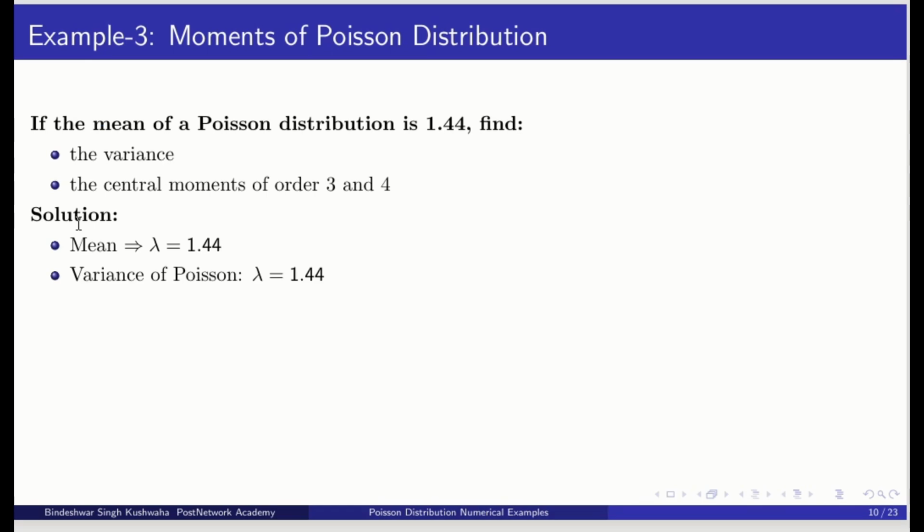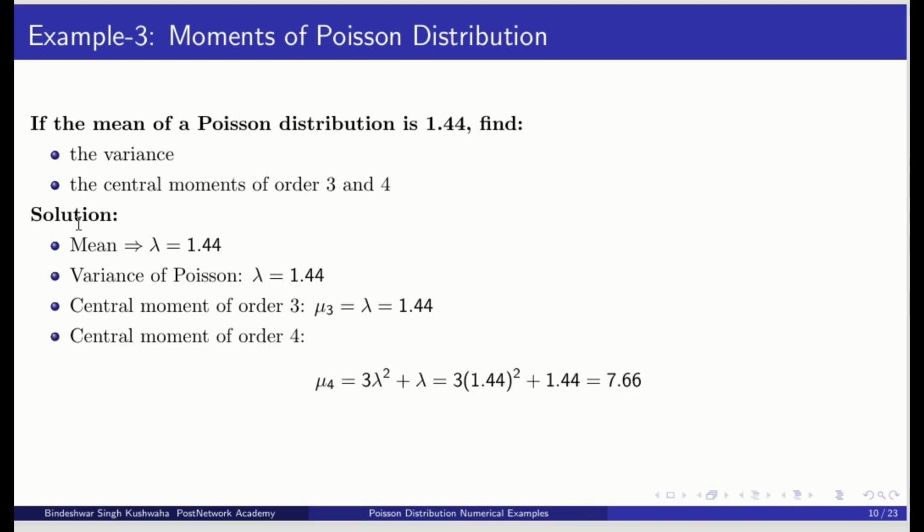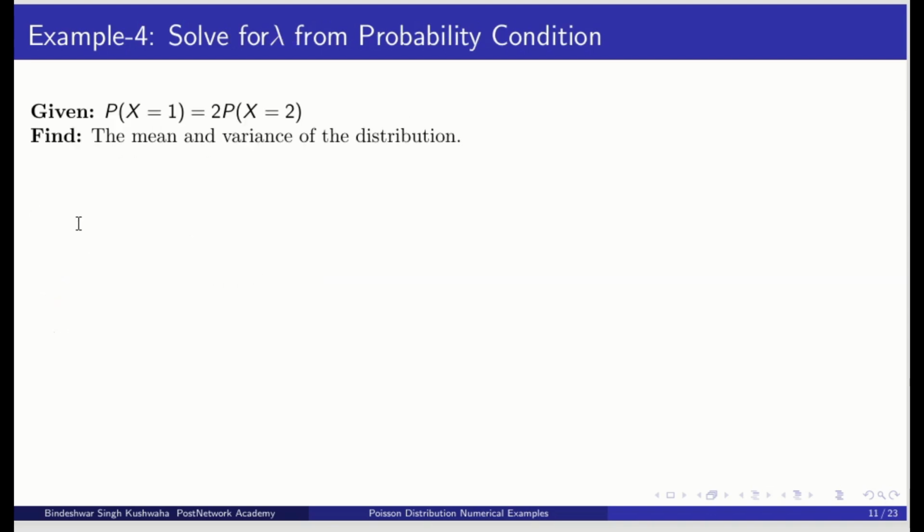Now we know that the variance and mean are both equal for a Poisson distribution. So variance is also 1.44. The central moment of order 3 is also lambda. Order 4 is 3 lambda square plus lambda. If we plug in the value, we will get 7.66. You just need to plug in the value of lambda.